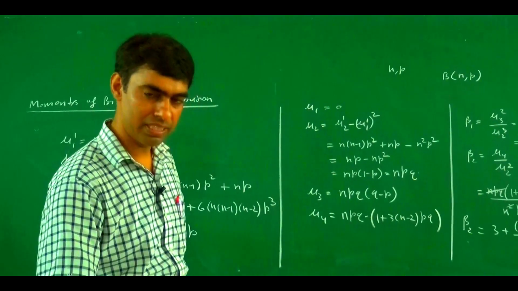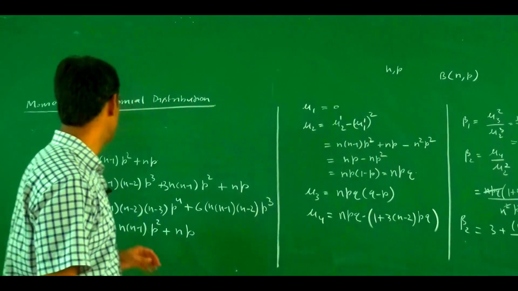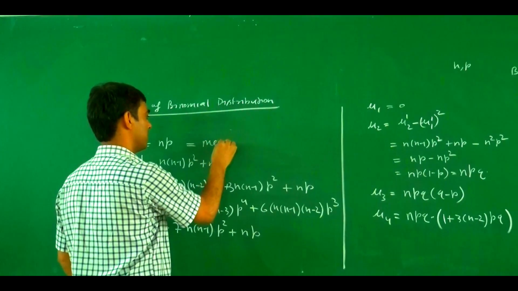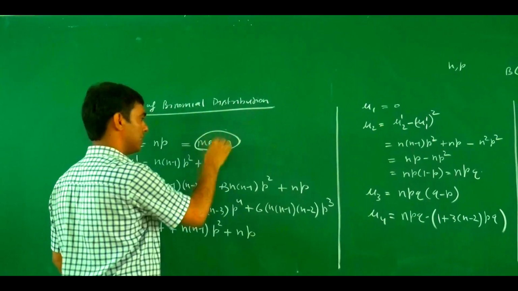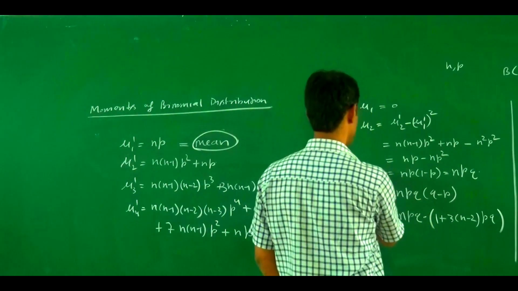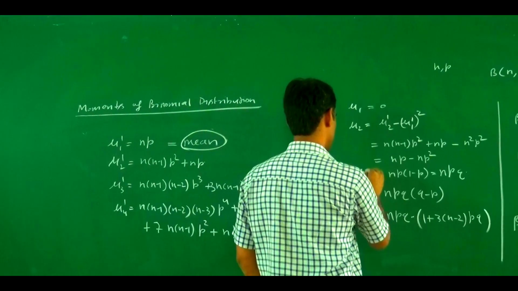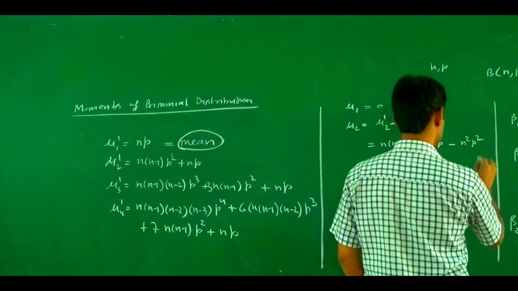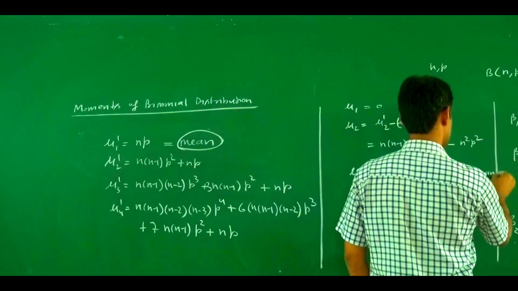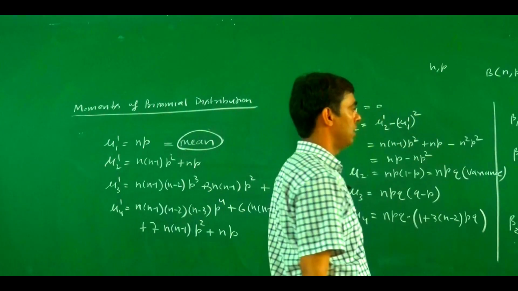So here why do we concentrate on np and npq? So mu 1 dash gives the value of mean. This one will give the value of mean. And also we know that mu 2 gives the variance. This one is the variance.